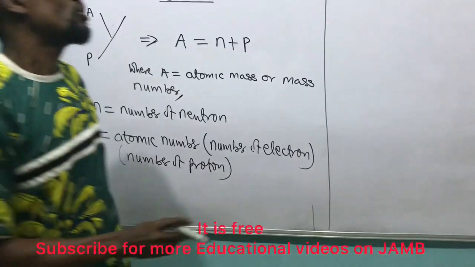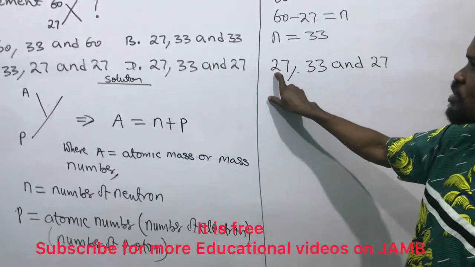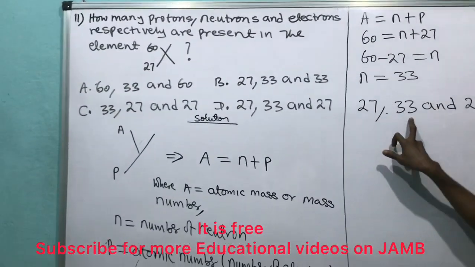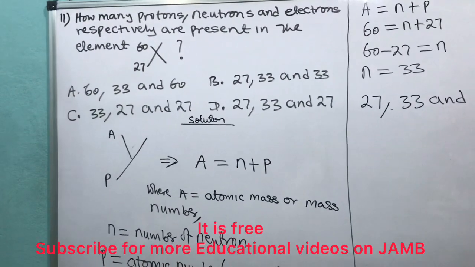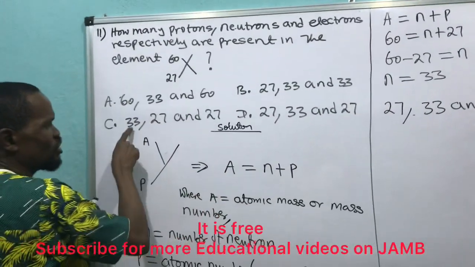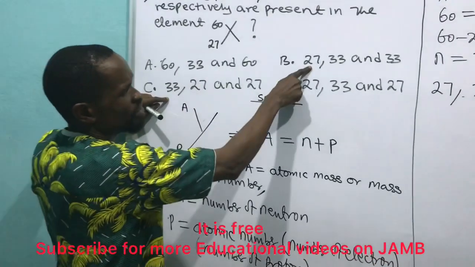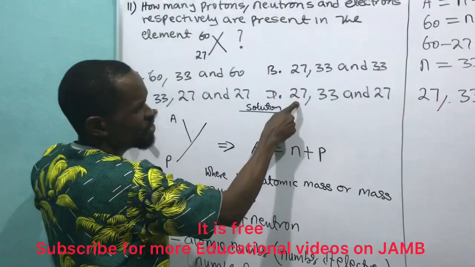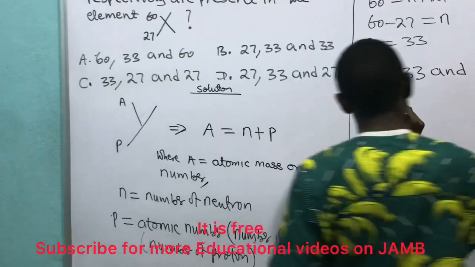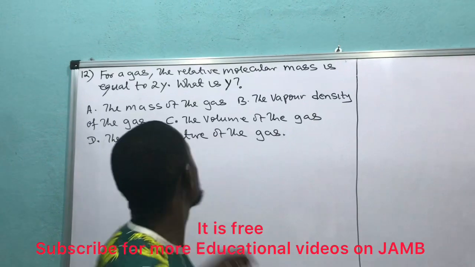So now, what they asked me to get is the proton, which is this 27, and the neutron, which we have calculated, which is 33, and the proton, which is 27. Coming to the options, I can see that this option is not correct, this one is not correct, and this one is 27 and 33 and 27. That's option D, my answer. My answer is option D.